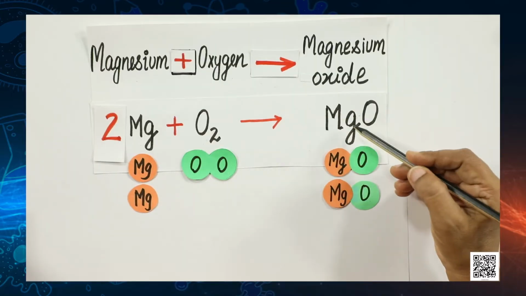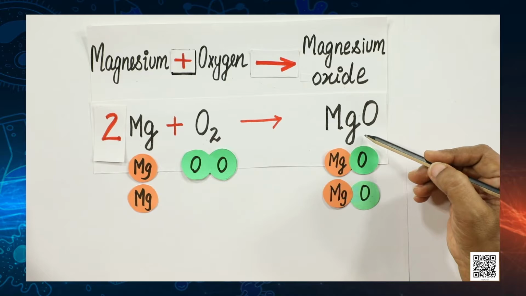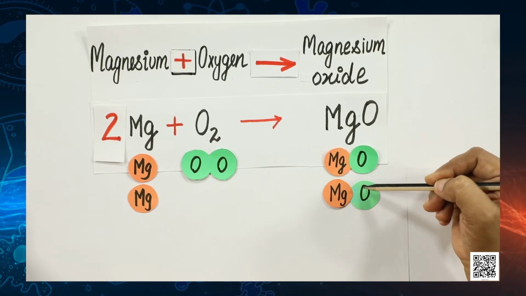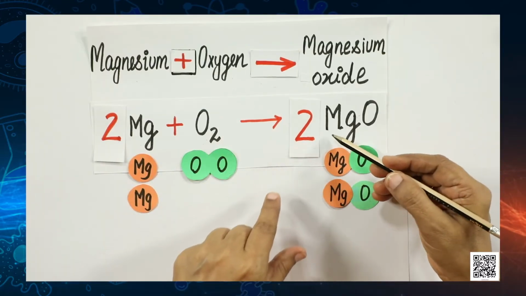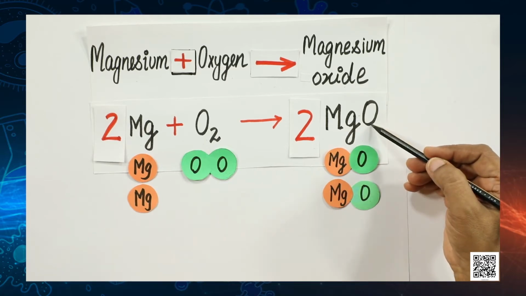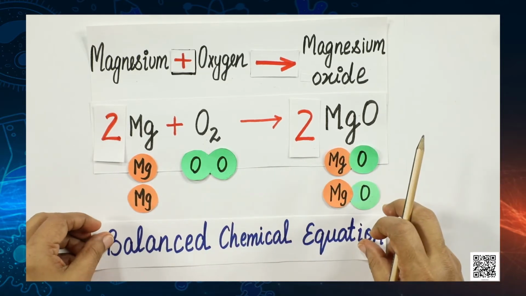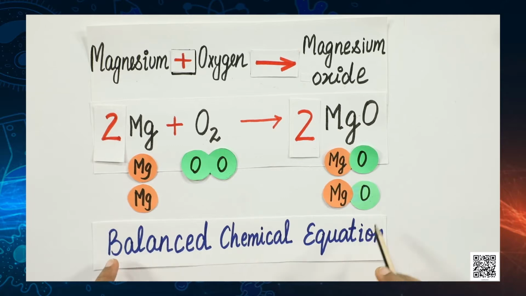So, it is understood if you do not write anything, that means it is only representing 1 molecule. And here let us count the number of molecules of magnesium oxide, 1 and 2. Okay. So, here also we need to add coefficient 2 in front of MgO. So, now this becomes a completely balanced chemical equation of reaction between magnesium and oxygen.